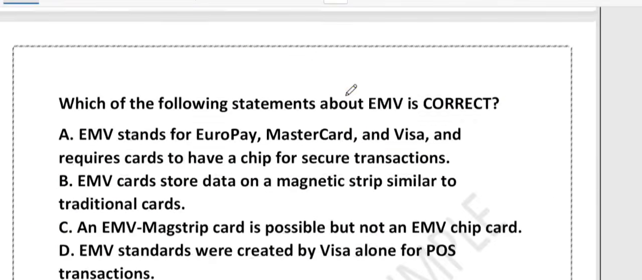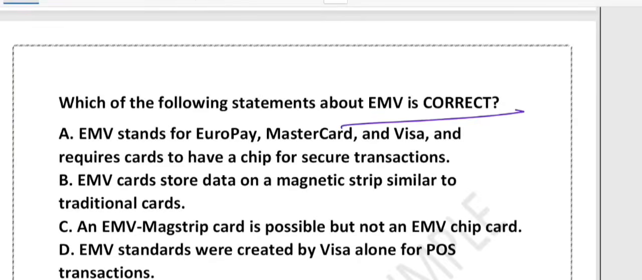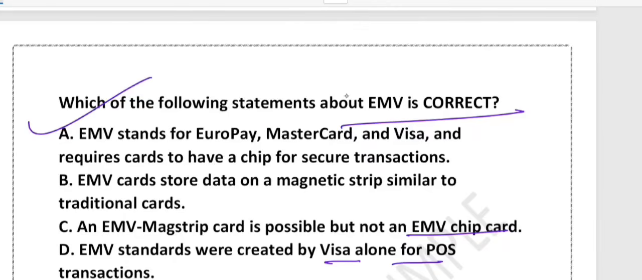Now, the next question is, which of the following statements about EMV is correct? Options are: option A, EMV stands for Europay, MasterCard and Visa and requires the card to have a chip. Option B, EMV cards store data on a magnetic strip similar to traditional cards. Option C, an EMV mag strip card is possible but not an EMV chip card. D, EMV standards were created by Visa alone for POS transactions. So option A is correct. Why? Because yes, this is the correct definition of EMV, Europay, MasterCard and Visa. It uses a chip on your card to make transactions more secure.